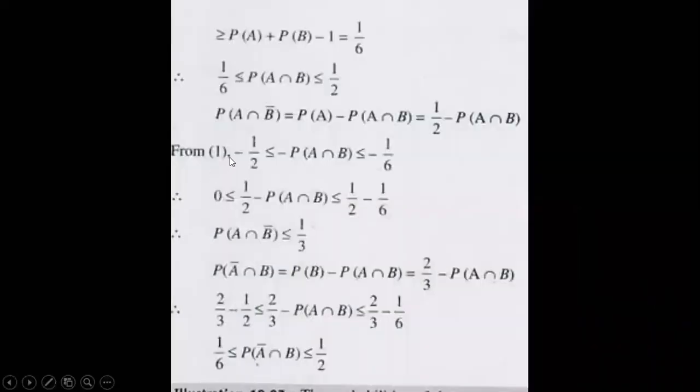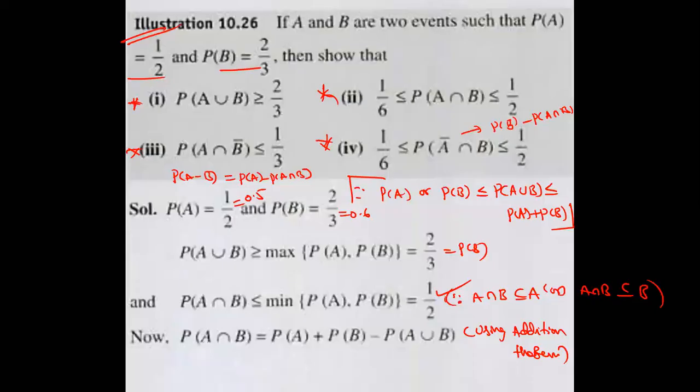Whether it is possible or not, tell me. How? Understand this step? See carefully. Now you know what P of A and P of B are. Doubt is there? I will explain. Tell me.